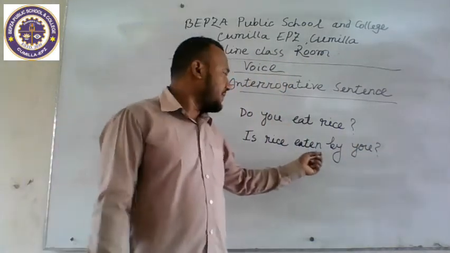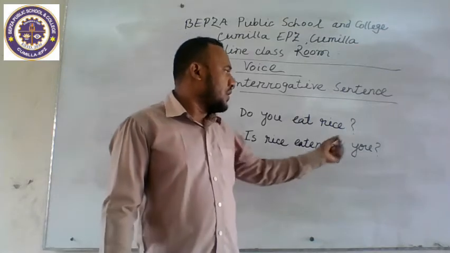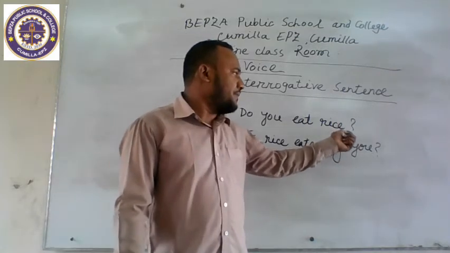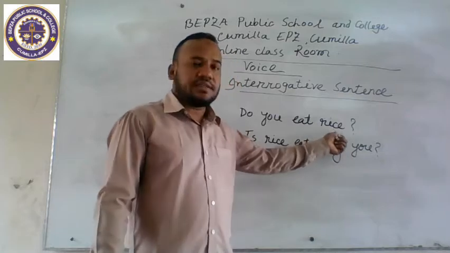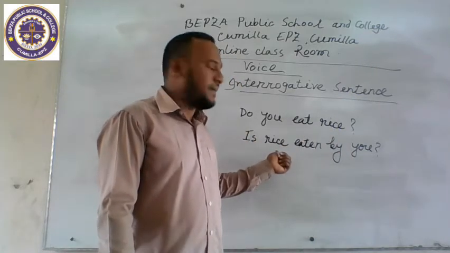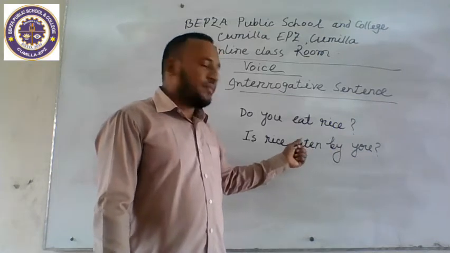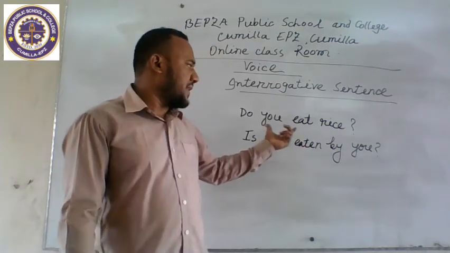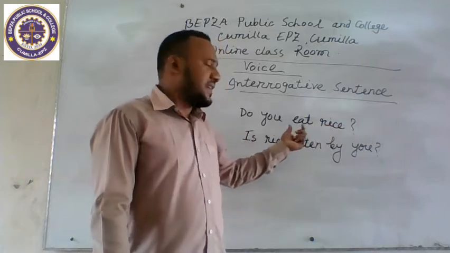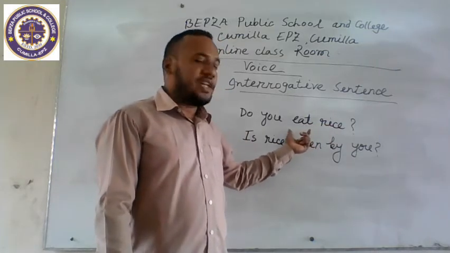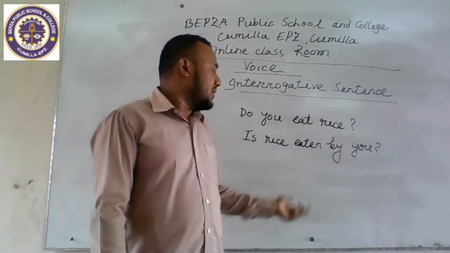Notice this sentence. Here we change the object, rice, into the subject in the passive form. Then the auxiliary verb will be is, because it is present indefinite. In the present indefinite, we use the auxiliary verb am, is, are.